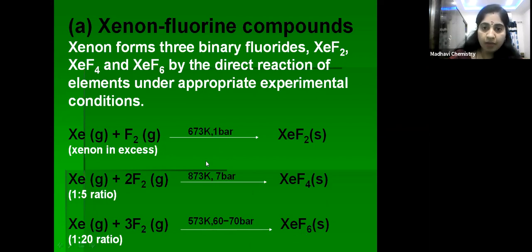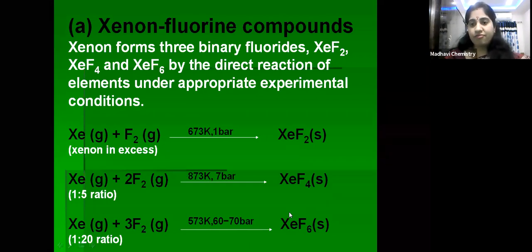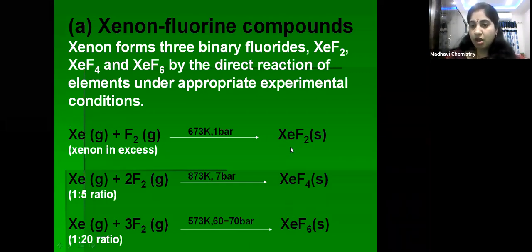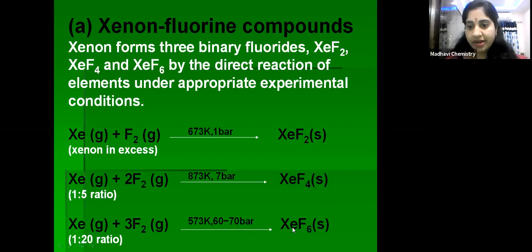If you remember these conditions, by simply combining xenon and fluorine directly we can get these fluorides of xenon. So xenon forms how many fluorides, children? Three types of fluorides: XeF2, xenon difluoride, xenon tetrafluoride, and xenon hexafluoride. And these are the methods of preparation of these fluorides.